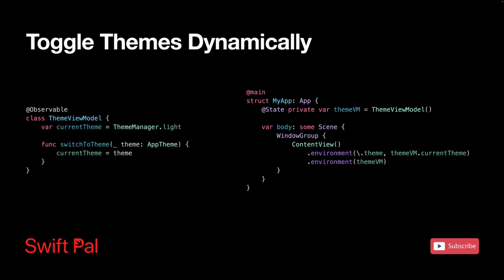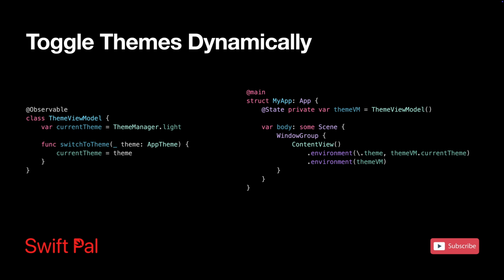Here are some key architecture points you should keep in mind. First, the @State creates and owns the theme view model instance for the app's lifetime. Second, environment injection makes the current theme available to all child views. Third, @Environment provides access to the theme switching functionality. Last, reactive updates: when the current theme changes, all views using the theme automatically re-render.